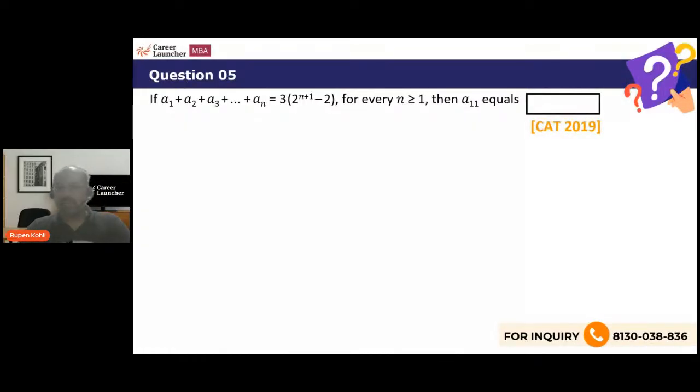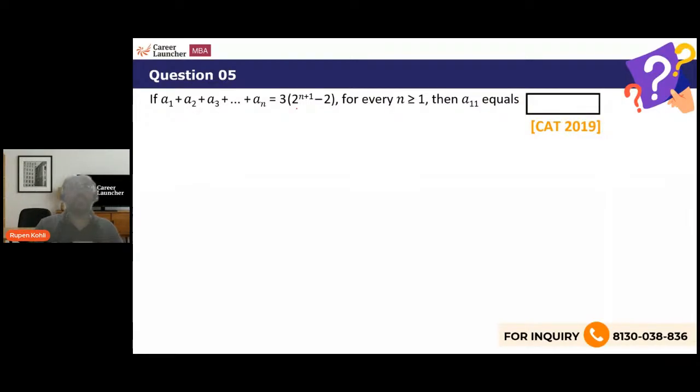Okay, now this came in CAT 2019. You can see the way the questions have been framed, right? Directly, the mathematical notations are there. A1, A2, A3. So clearly this notation is used to depict a sequence. Whenever you see this kind of notation, A1, A2, A3, it means he's talking of a sequence. So now A1 plus A2 plus A3 up to plus An is 3 times 2 power n plus 1 minus 2 for all n greater than or equal to 1. Then you have to find the 11th term.